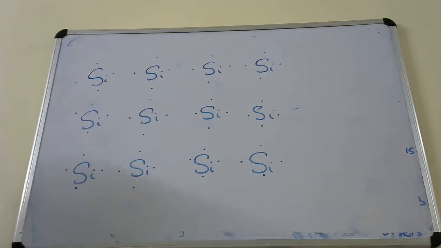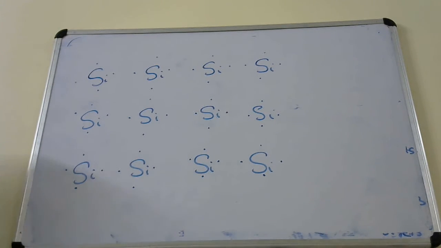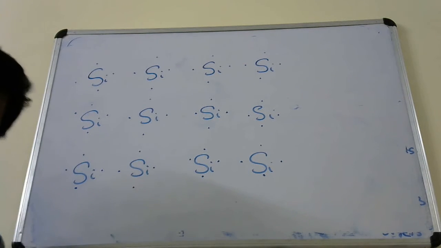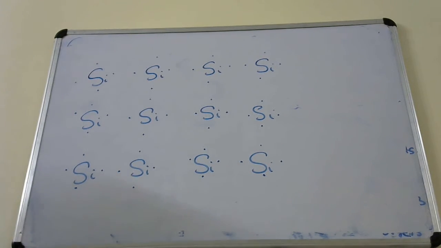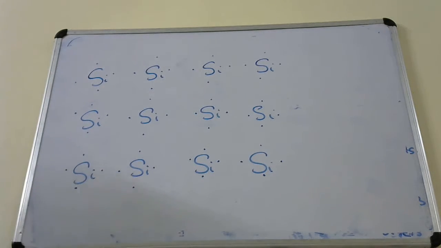Si represents the silicon atoms with 4 electrons, the dots represent electrons, and this is the lattice of the silicon crystal.